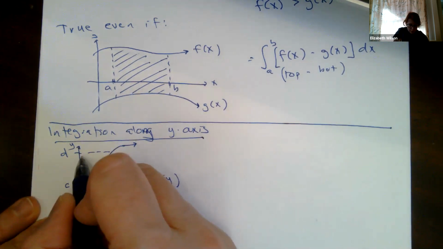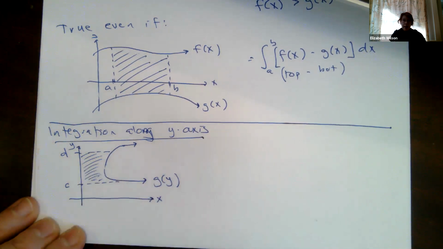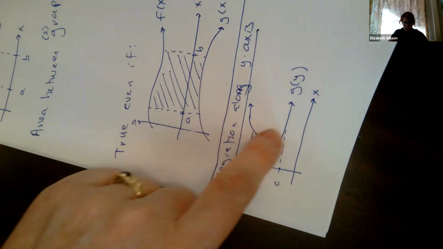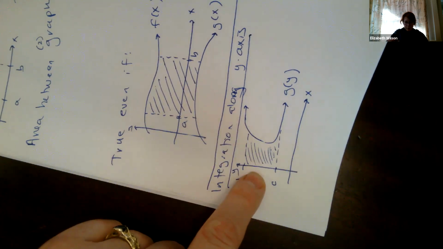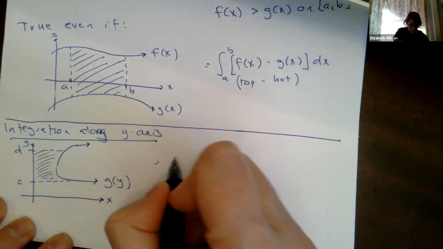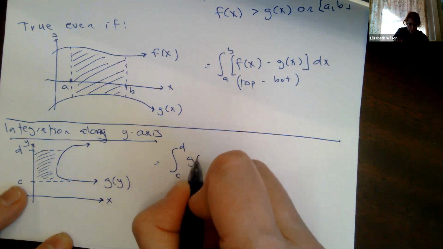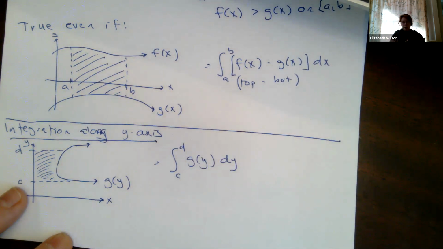Now the area that we're looking for is the area between the function and the y-axis. It's an awful lot like, if I turned it this way, doesn't it look like what we did with the function and the x-axis? So this is the function and the y-axis. When I go to calculate that, I'm going to go from my smaller number to my larger number, and integrate my function now with respect to y, dy.